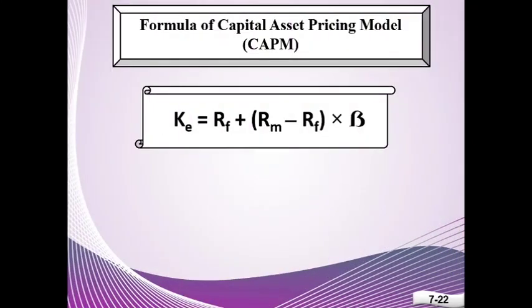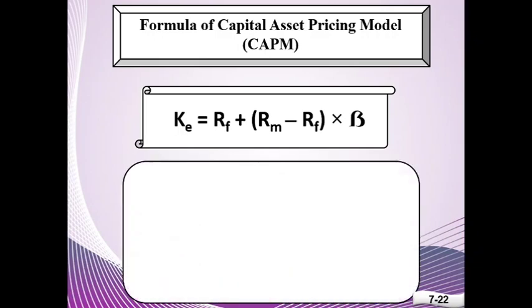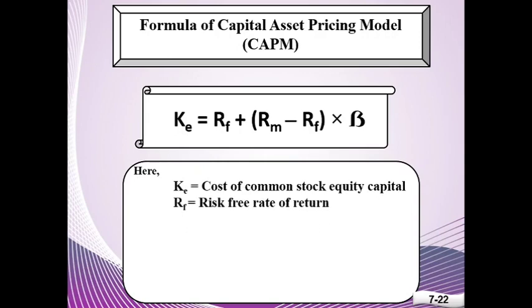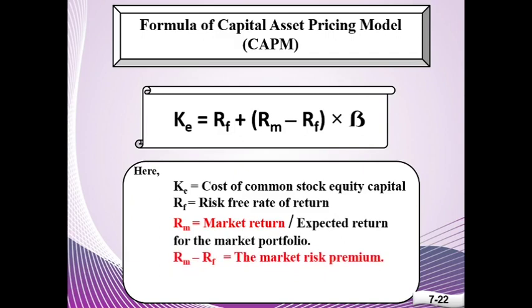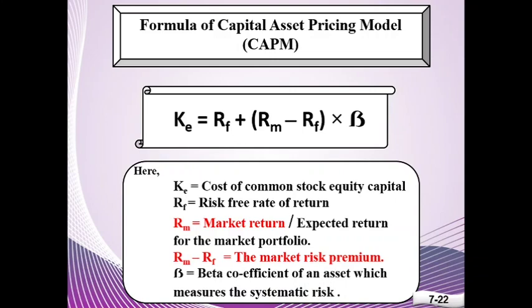Here's the formula of the Capital Asset Pricing Model. The formula contains cost of common stock equity capital equal to risk-free rate of return, which is based on treasury bills, plus market return minus risk-free rate of return, multiplied by the beta coefficient. The beta coefficient represents the systematic risk of an asset.